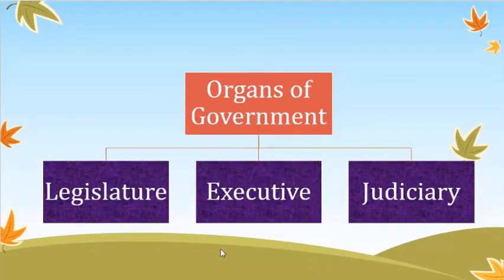So our next topic is organs of the government. There are three organs or levels of the government, as we all know: legislature, executive and judiciary. There is nothing to understand about legislature, executive and judiciary. The word itself gives the meaning. So first is legislature.